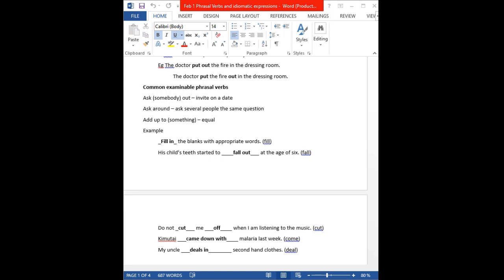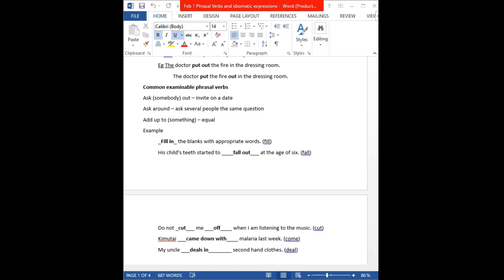The next one we have is ask around. To ask around is to ask several people the same question. And remember, this same question requires a similar answer for you to come up with a conclusive decision on what you're going to do. Then the third one is add up to something, which means to equal something or to amount to something.